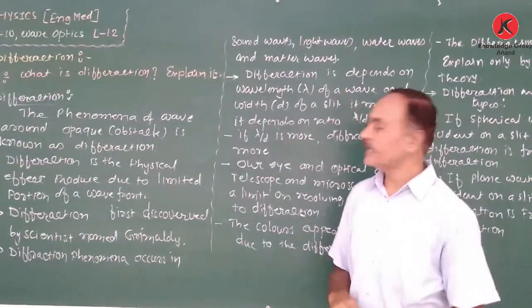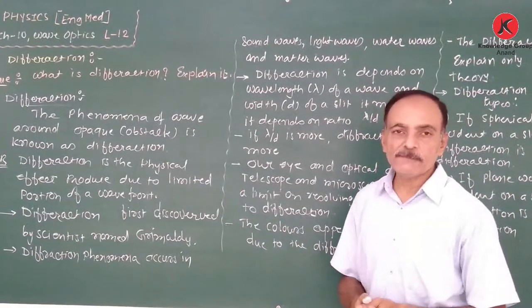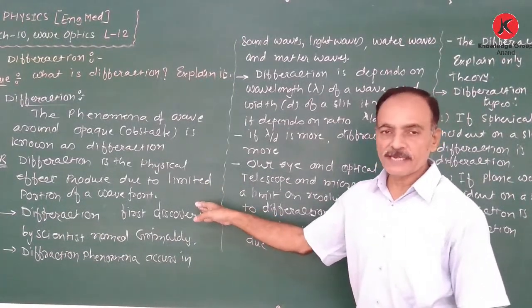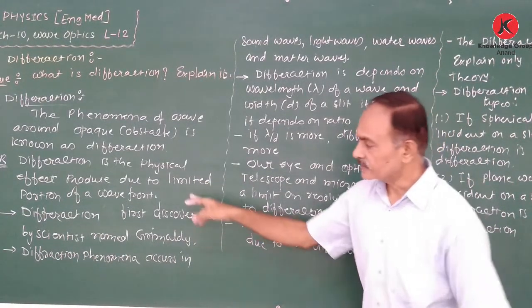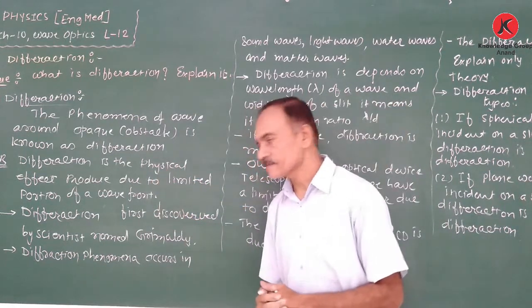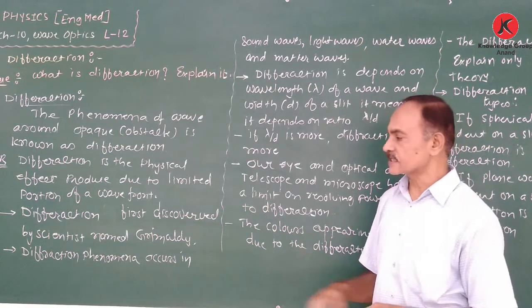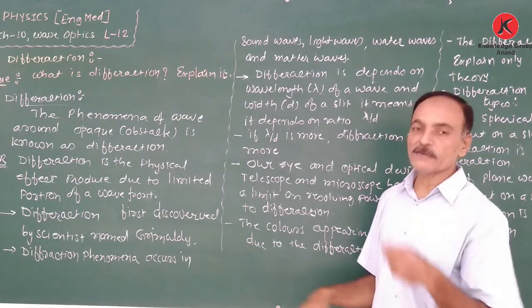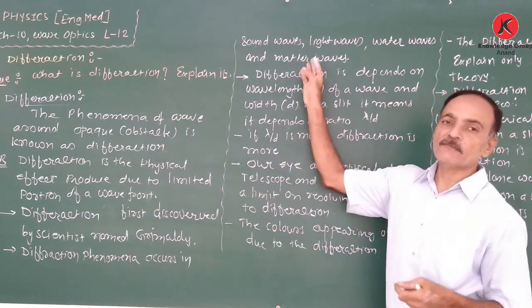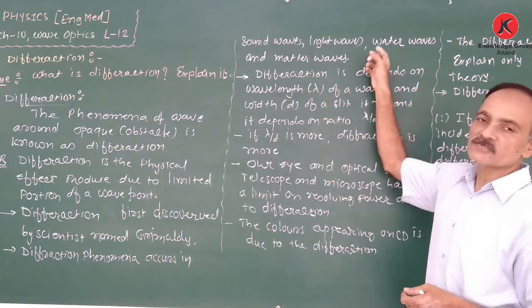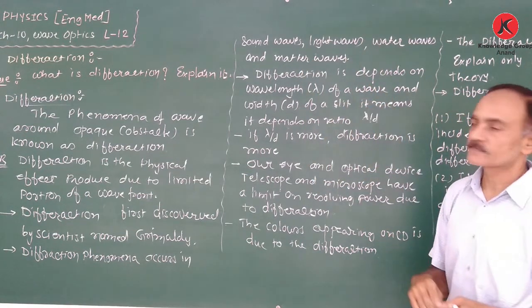Diffraction is also defined as a physical effect produced by a limited portion of a wavefront. Diffraction was first discovered by the scientist named Grimaldi, and diffraction phenomena occur in different types of waves: sound waves, light waves, water waves, and matter waves.